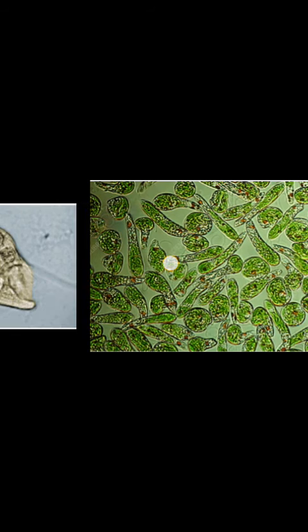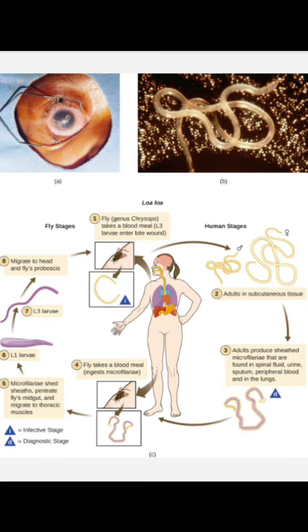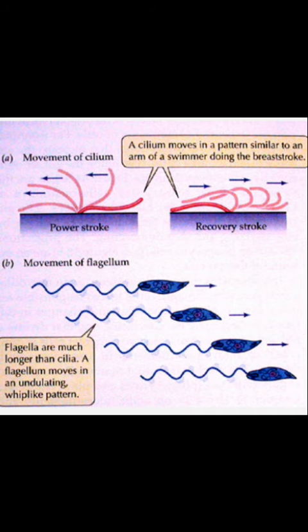Where are protozoa found? Protozoa are found in ponds, oceans, in moist soils, and in the cells and tissues of plants and animals causing diseases. What is the size of protozoa? Protozoa range from 2 microns to 200 microns. Protozoa have special organelles for movement, feeding and other functions. Flagella and cilia are used for locomotion.